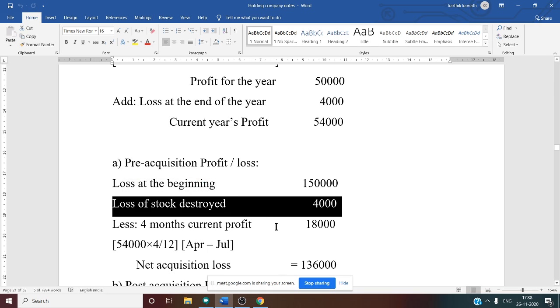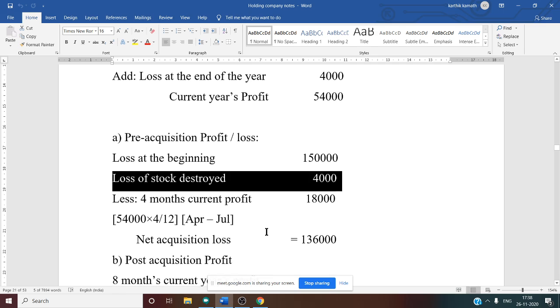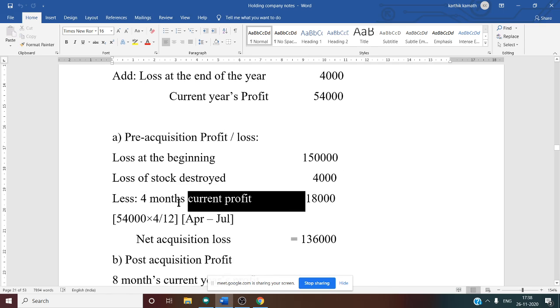Let us imagine if this loss of stock destroyed happened after August. In that case, you should not consider this information. Very, very important. So now we know total loss is 1,54,000. From that, we minus whatever profit is available for the current year, that is from 1/4/2014 to 31/3/2015.